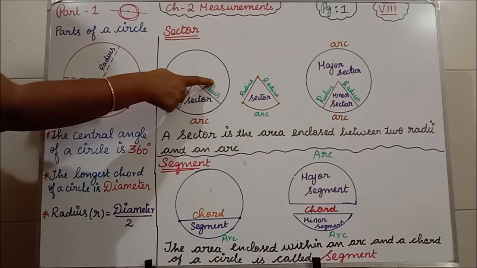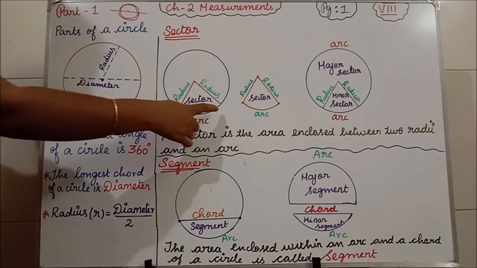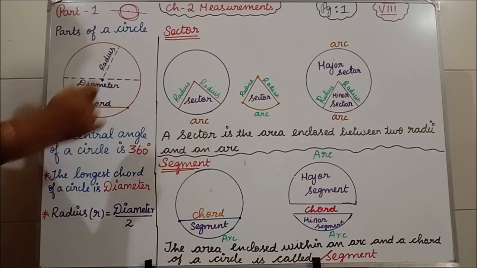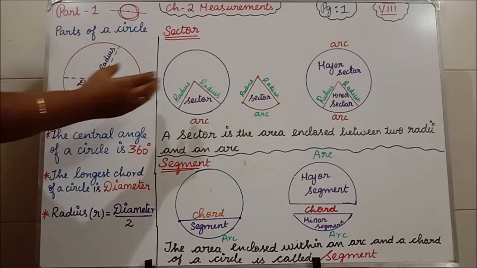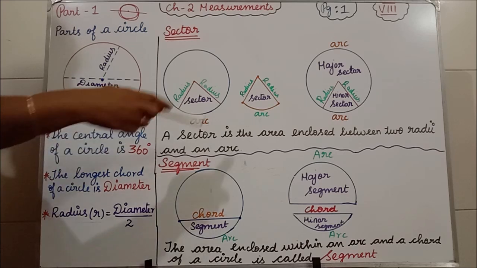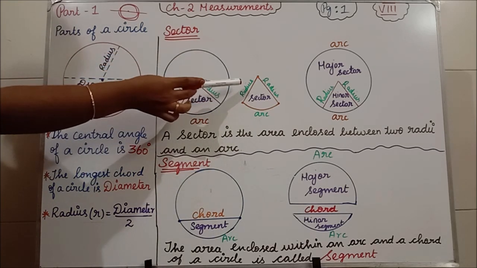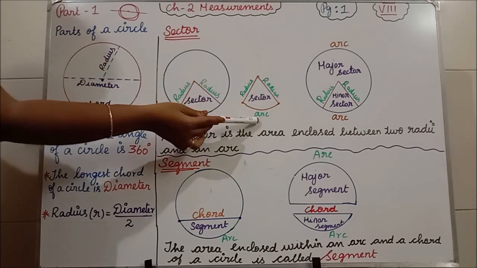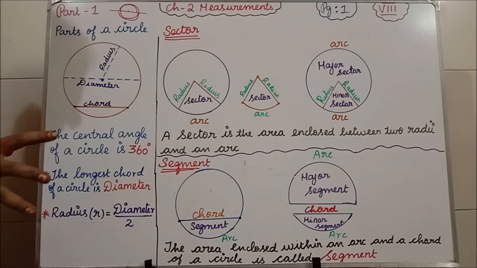Two radii, this side one radius and this side one radius, and an arc. Down it is enclosed with what? Arc. Okay, I have taken this portion and drawn it here separately. Clear? This is the sector, enclosed with two radii and an arc. Clear all of you, what is sector?